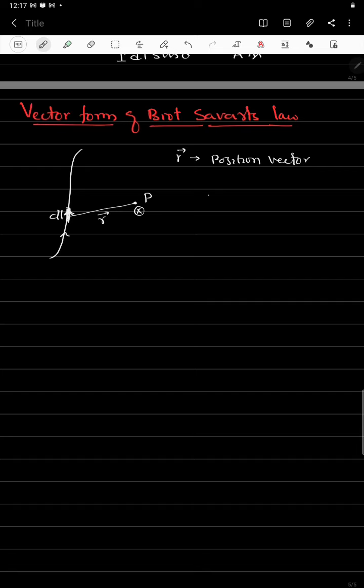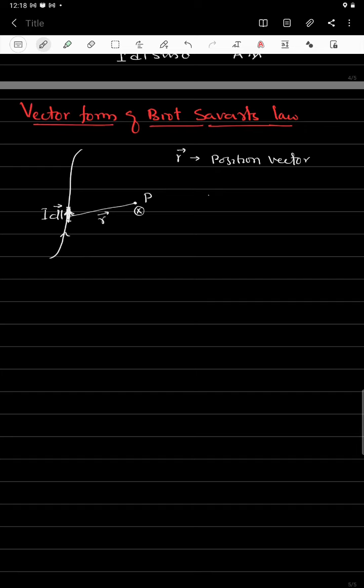So how are we going to consider it as a vector? Because the current is moving from this point to this point. It means the charges are moving from here to here. So we can consider this as a small element, that is nothing but the current element. Due to the direction here, the current is moving from here to here, so we'll consider dl also as a vector quantity. So I dl is nothing but the current element. So what is the current element?